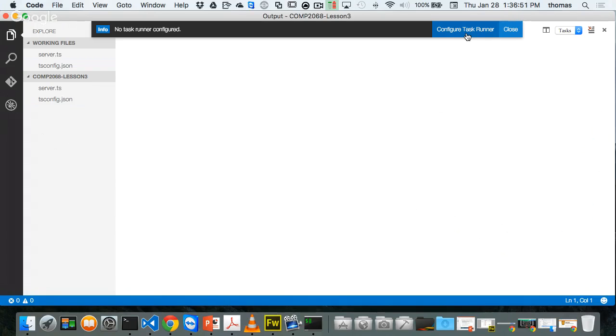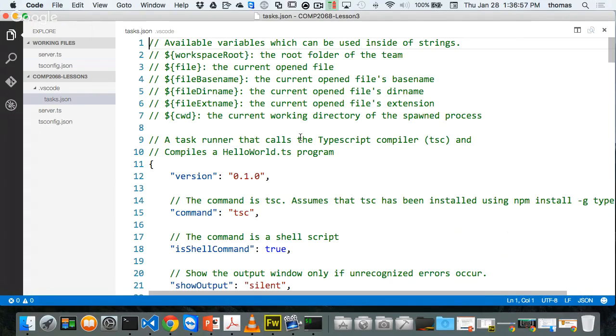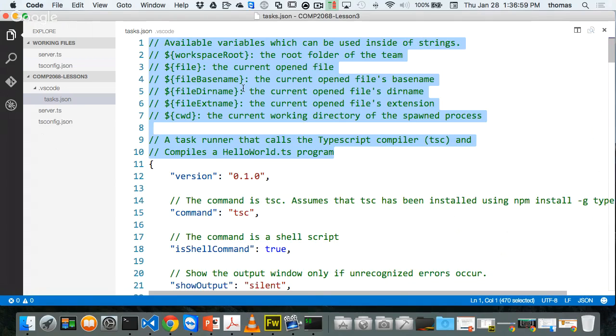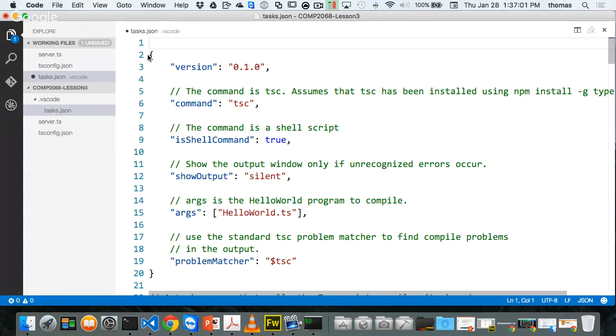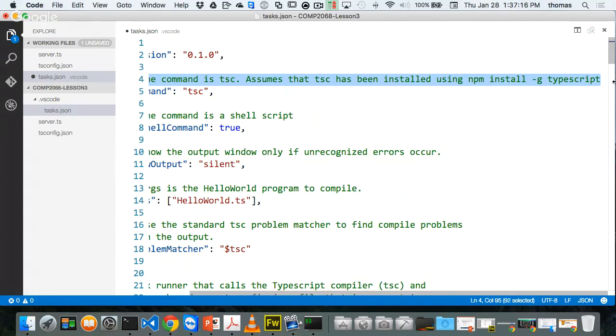I'm going to click Configure Task Runner, and it's going to give me all this gobbledygook. I'm going to just kill this piece here. I want to kill, for now, all of these comments because I don't need them. Now, in order for this to work, the way I'm showing you, you have to have a version of TypeScript on the command line configured at least 1.5 and higher. If you have something like 1.0.30 or something weird like that, it will not work no matter what you do. And we've talked about that at length.